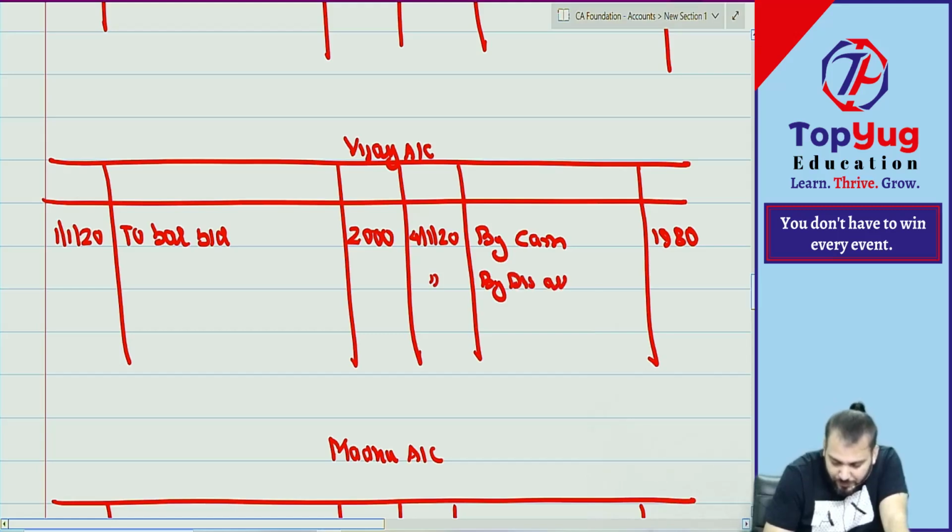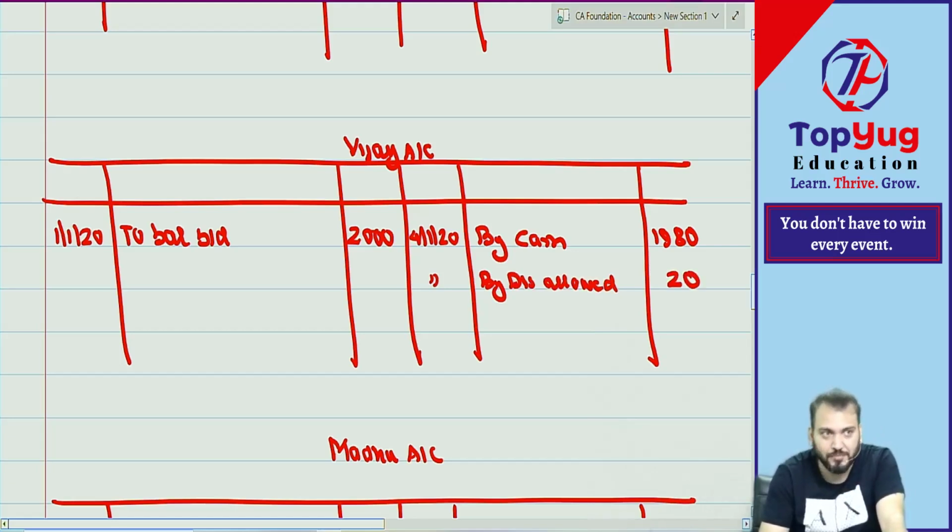Very good. Excellent. By discount allowed 20. All are doing this. So from this you can understand Vijay has been credited. Why? Because how much cash received and how much discount allowed? 20. Understood?